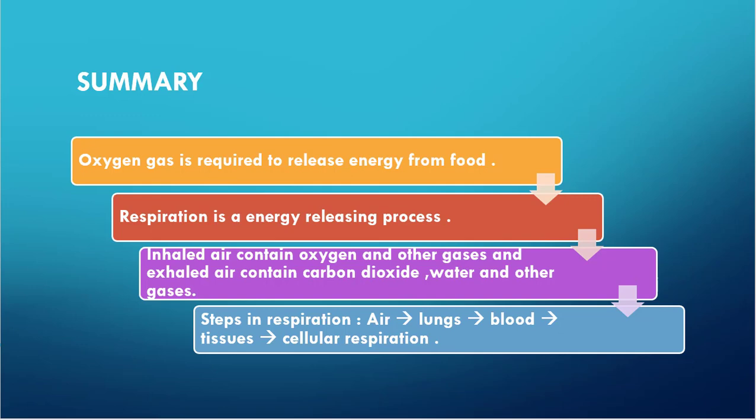And the gas which is released in our tissue is carbon dioxide. That carbon dioxide is not useful to our body, so that is why we are sending it out. Steps in respiration: air from the atmosphere enters into lungs, reaches blood, from blood reaches tissues, and from tissues reaches every cell of our body.